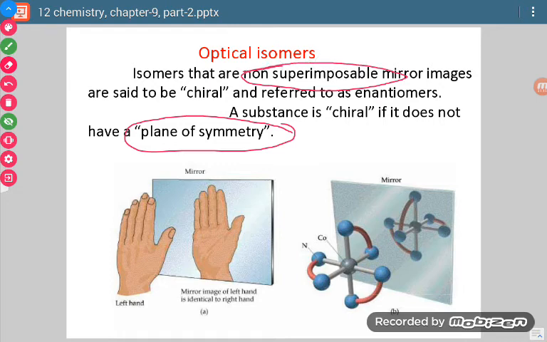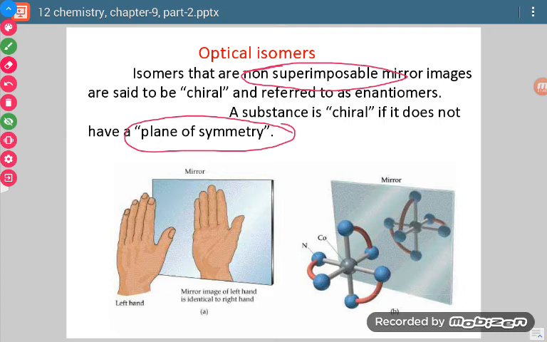Just like if we take both our hands and place the right hand over the left hand, it will not cover it fully. Our thumb will be on one side and the other thumb on the other side. So such species, isomers that are non-superimposable mirror images, are known as chiral.